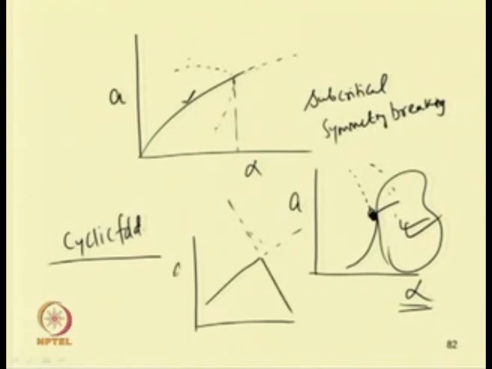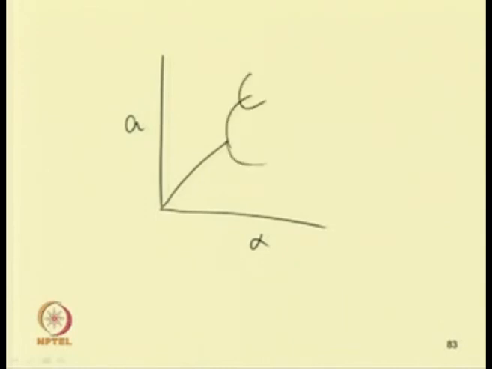So, this is A and alpha, and in case of the period doubling, one can have a set of period doubling. Here this is the alpha. From one branch one can have two branches, then 2 to 4, 4 to 8. This way the branching will continue and one can have a set of chaotic response.